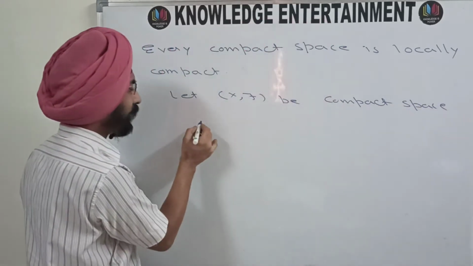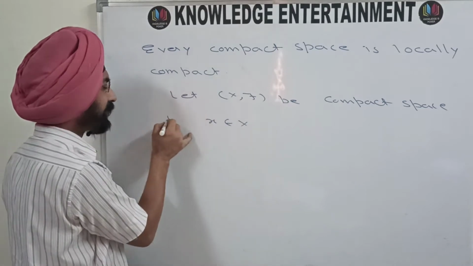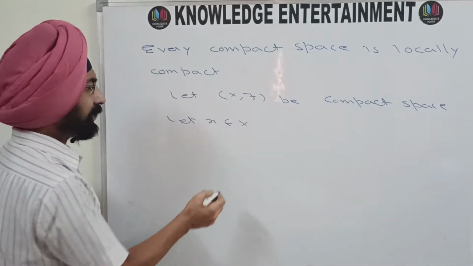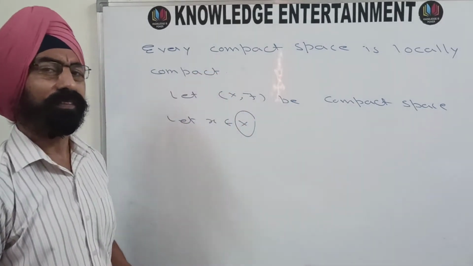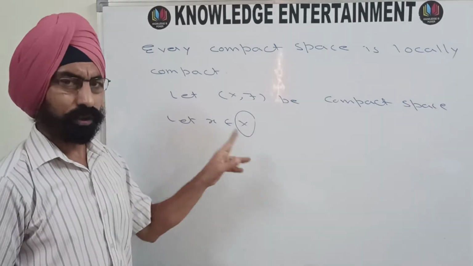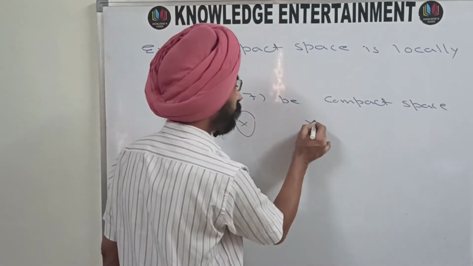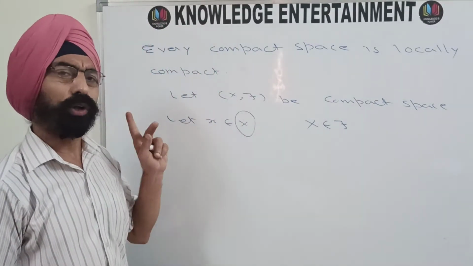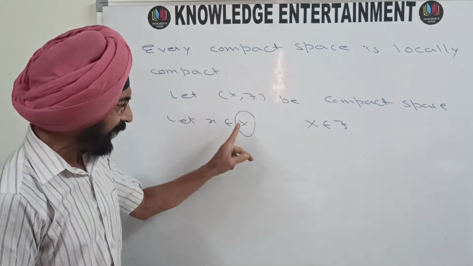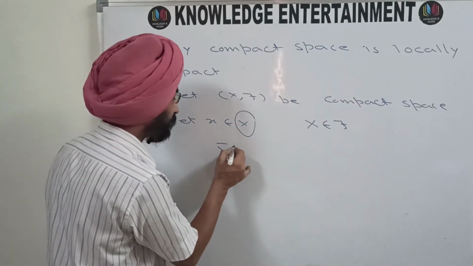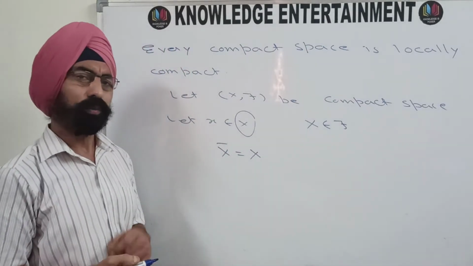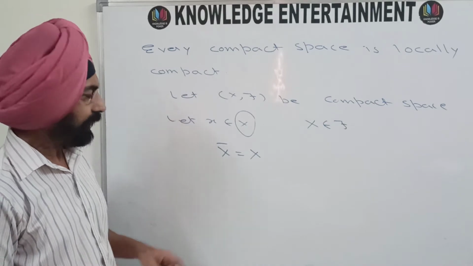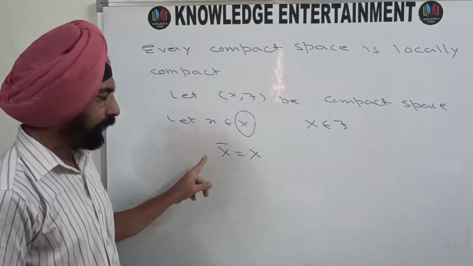You take any point x from X, then this X itself is a neighborhood of x because it is an open set also, because X belongs to tau. So this X is a neighborhood of x, and X bar is equal to X, and X is given to be compact, that means X bar is also compact.